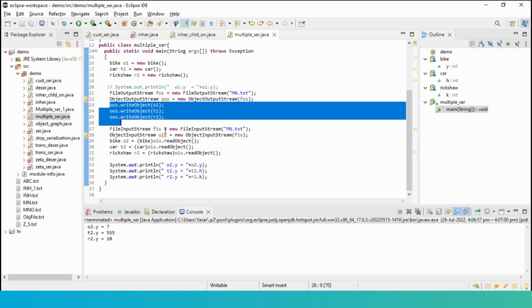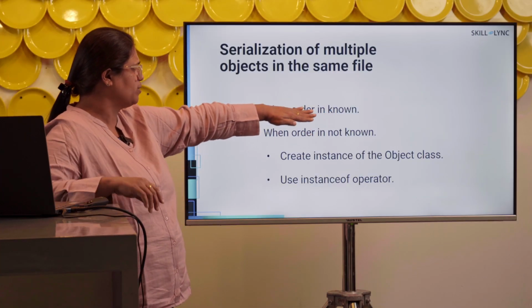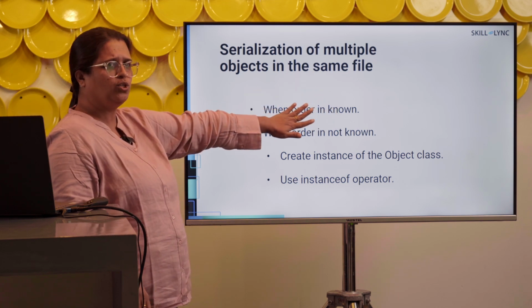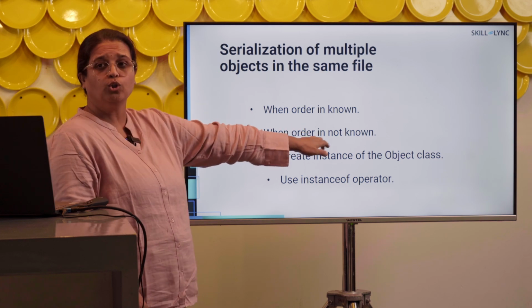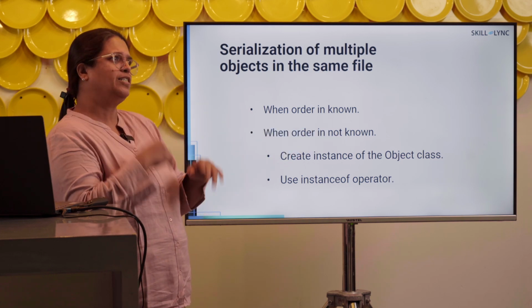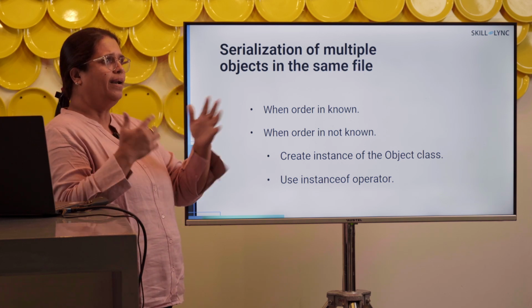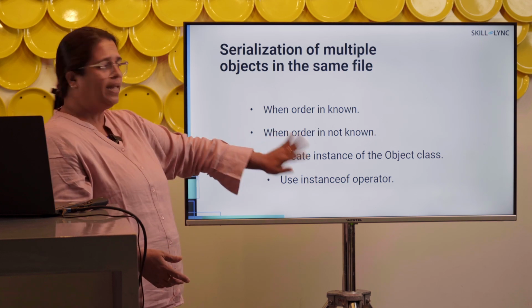That is when we have the second scenario here. When the order of serialization is known, then I know I have to deserialize in the same order. What if I don't know the order? Maybe the objects came in the order 3, 2, 1, or the order is different. What do I do at that time?